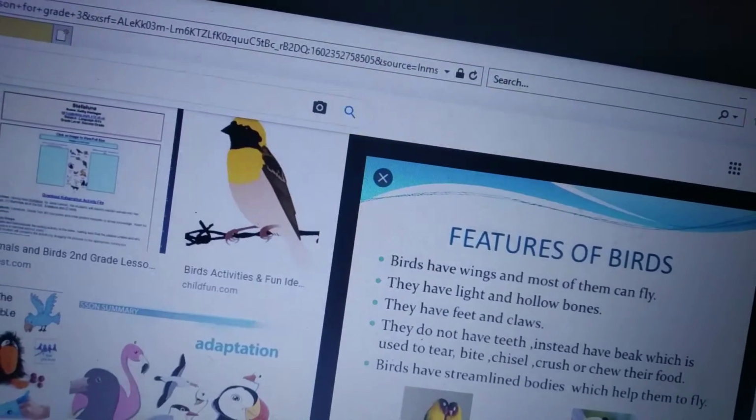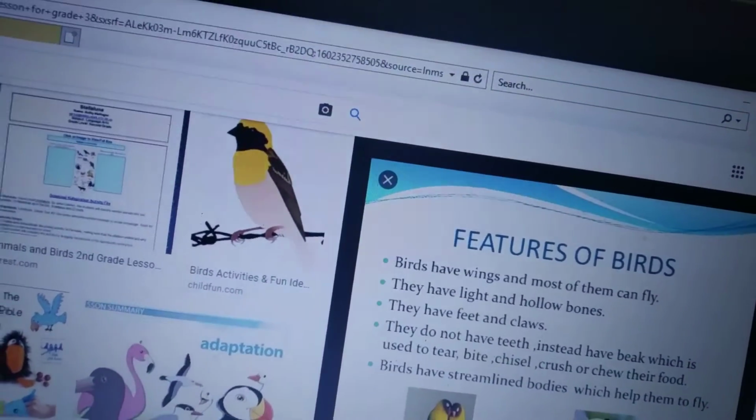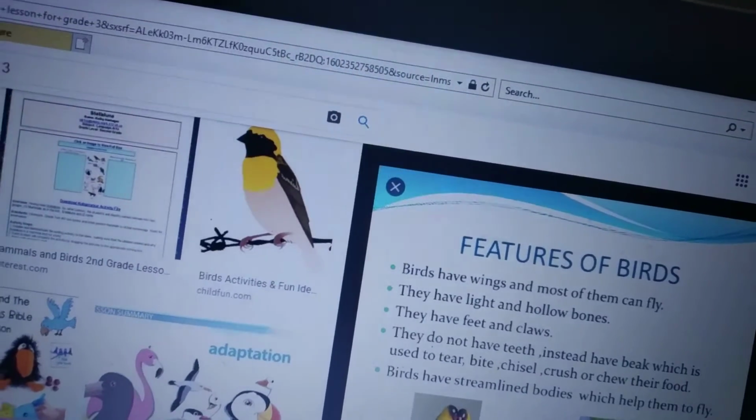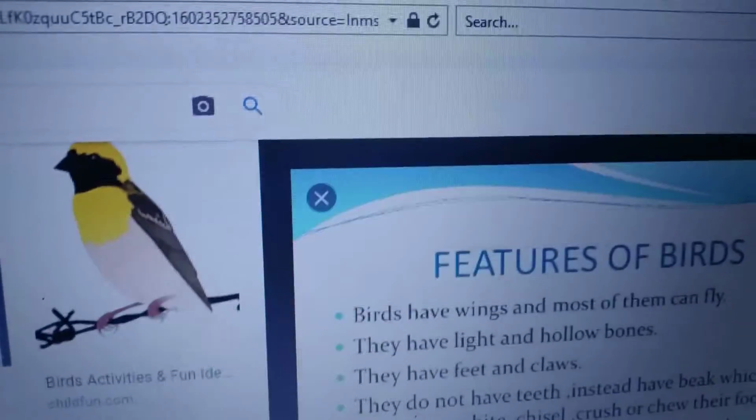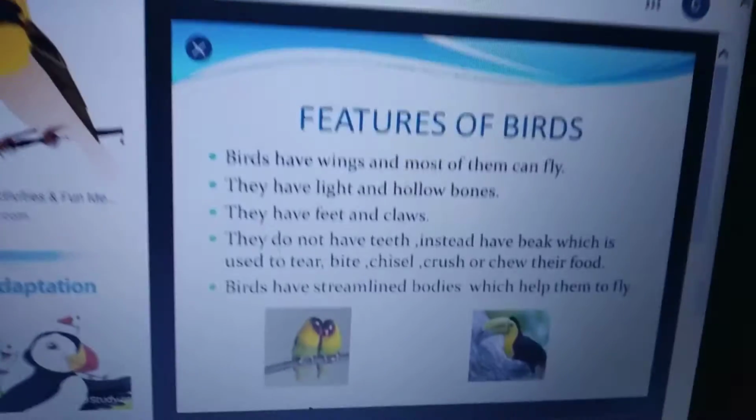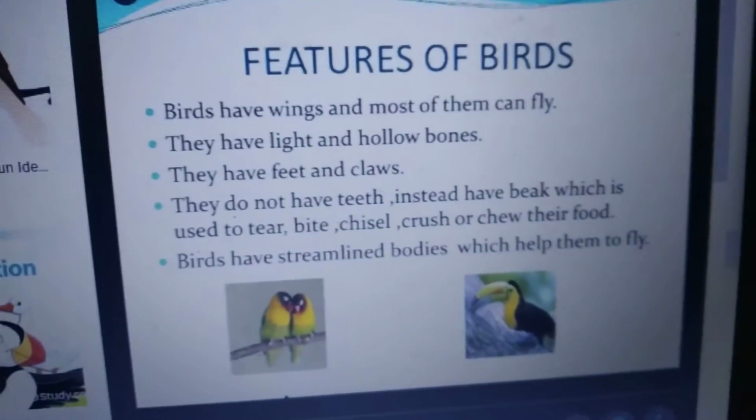So what is meant by perch, children? They will sit with the help of claws. Perch is nothing but sitting on the branch of the trees. So let us have various features of birds. Are you seeing the birds? What are the features of birds?